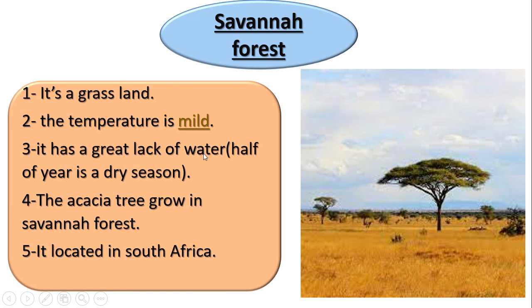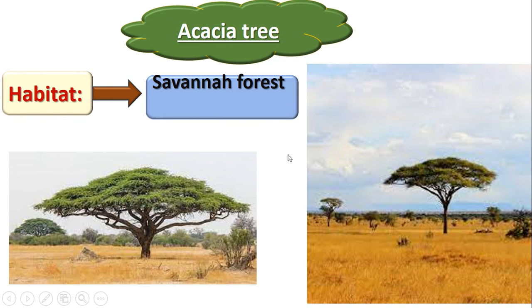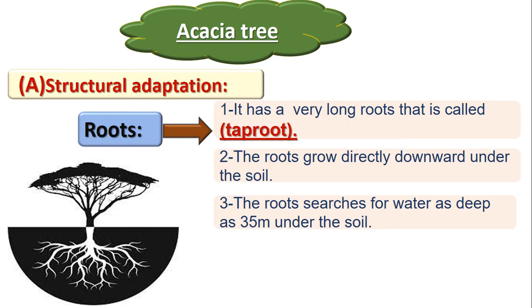Okay, which tree can grow on this lack of water? The acacia tree. Excellent. So, what is the habitat of acacia tree? Savannah forest.